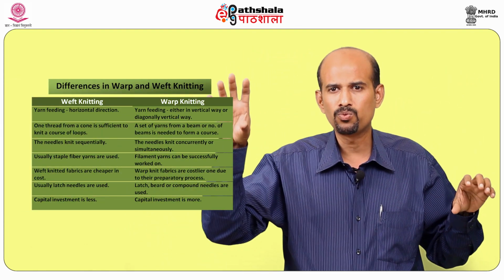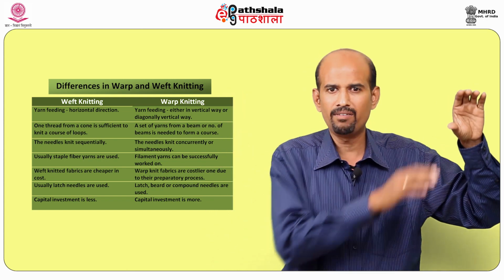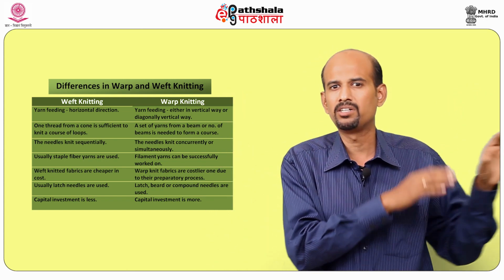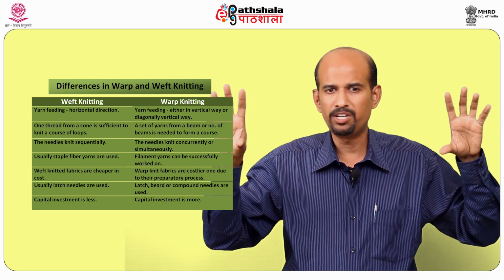Next, we will see the classification of knitting machines. In the classification, we have two main classes. One is weft knitting, another one is warp knitting. These two play a vital role. In weft knitting, we have sub-classifications like circular knitting machine and flat knitting, which we will see later. So these two things are very important.